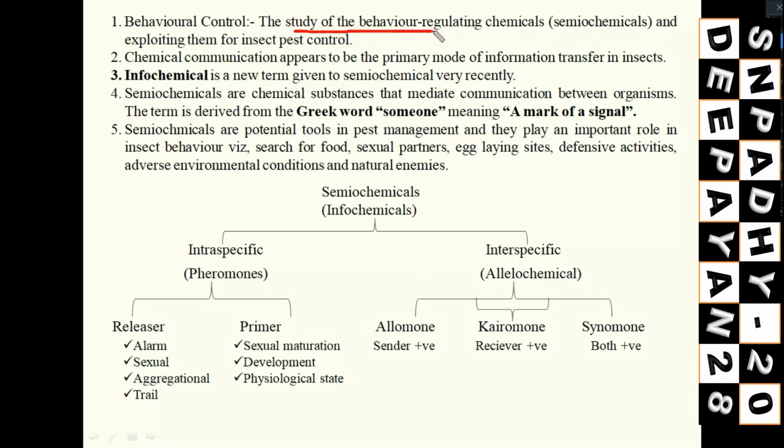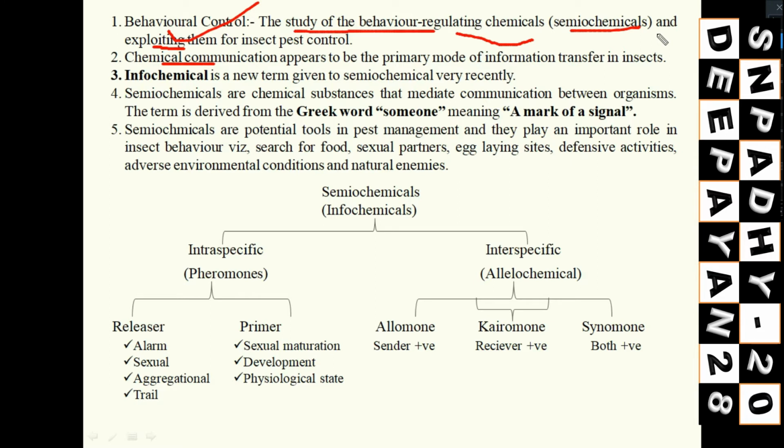The study of behavior-regulating chemicals is known as semiochemicals, and exploiting those semiochemicals for insect pest control is known as behavioral control. In general, in insects, chemical communications are the primary mode of communication or information transfer. So what is a semiochemical?